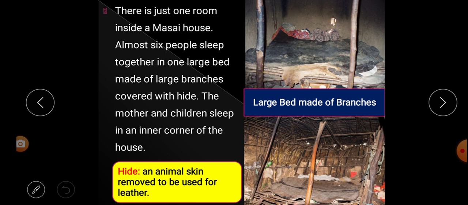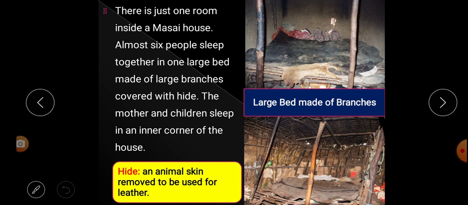We learn that there is only one room in a Masai house and almost 6 people sleep in a Masai house together. And how is the bed made? The bed is made of what? Large branches, and over those branches they cover what? Hide. Hide means what? Animal skin, which is used for covering the bed.